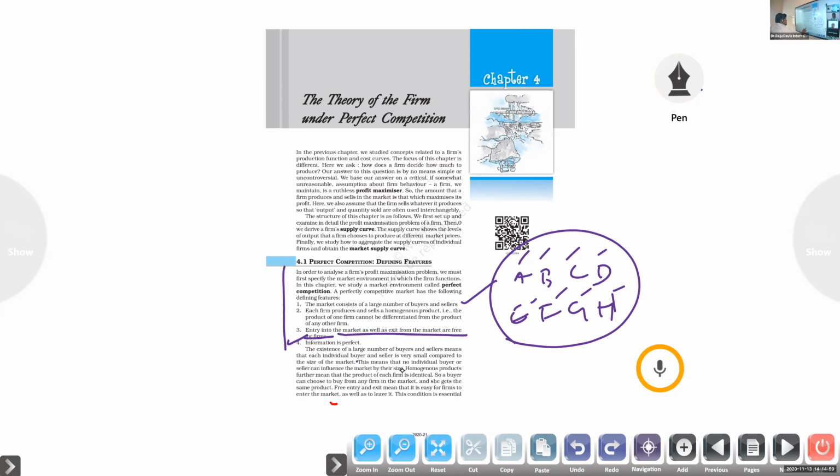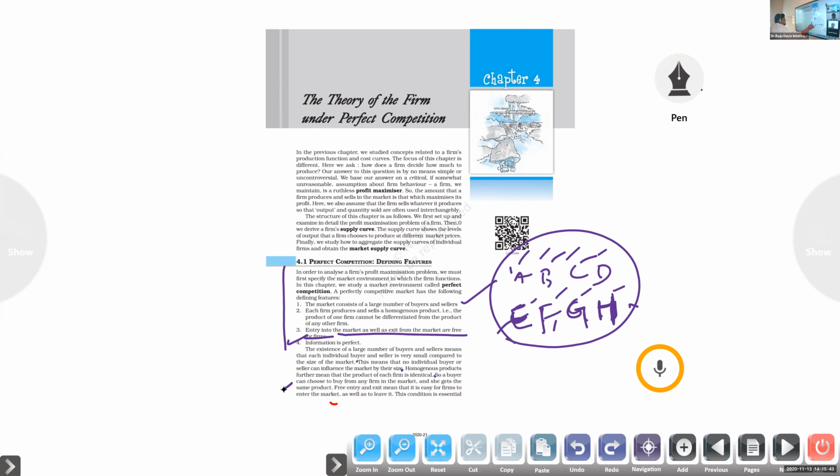Homogeneous products further mean that the product of each firm is identical. All the products are the same. So a buyer can choose to buy from any firm in the market. A, B, C, D, E, F, G, H, all these firms are producing the same product. So the buyer can purchase from A or H, B or E, C or F, because all are the same product. The consumer can choose any company or firm because they are producing the same product. Clear or not? So a buyer can choose to buy from any firm in the market and she gets the same product.